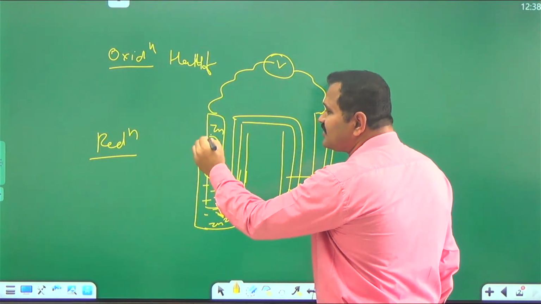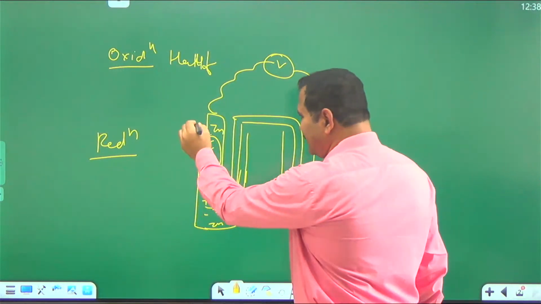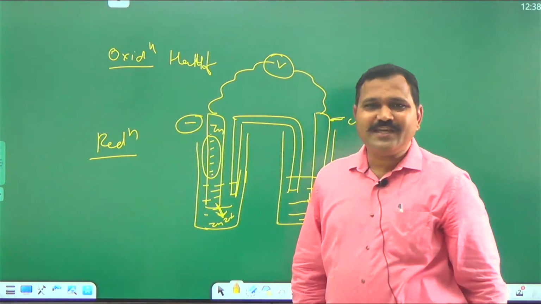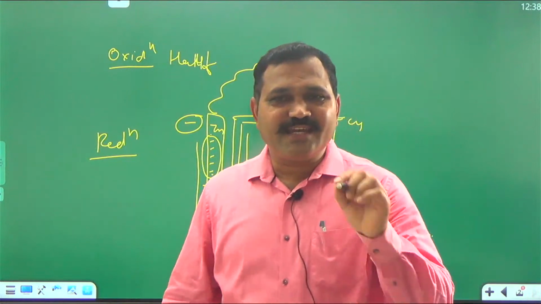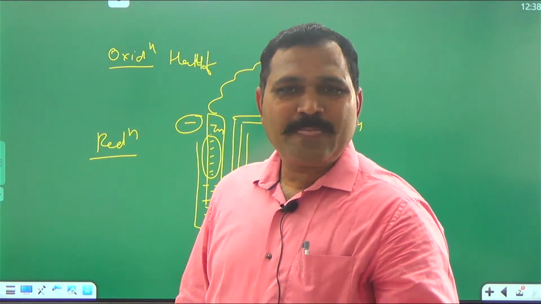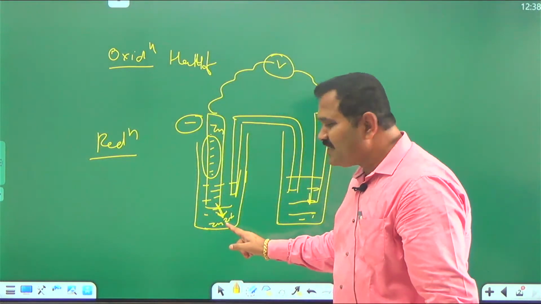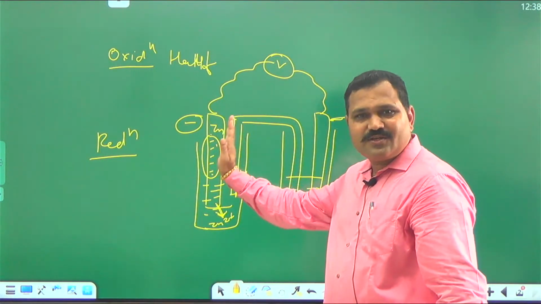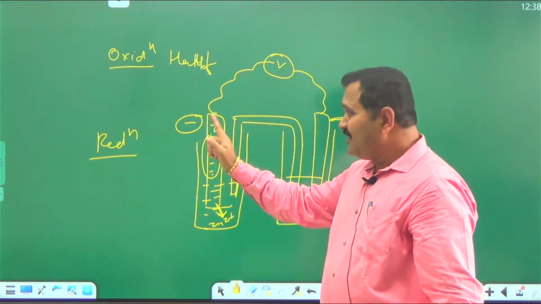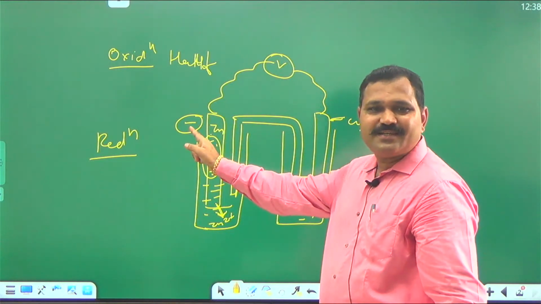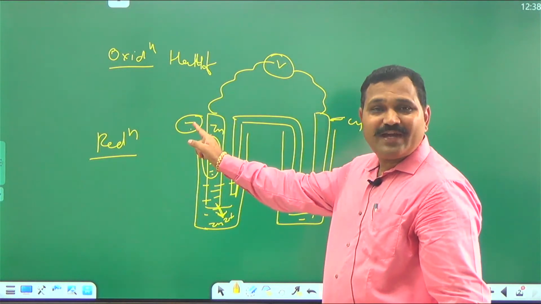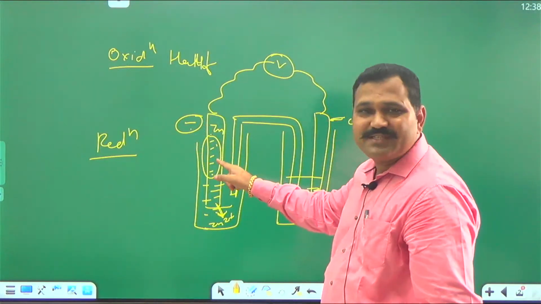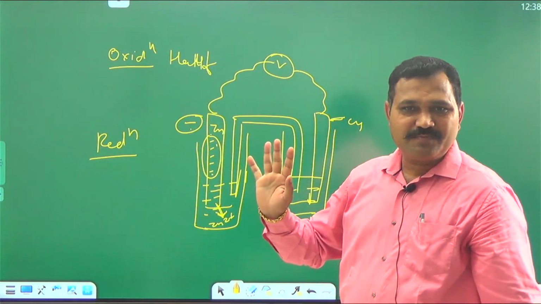What is the charge of this electrode? It is negatively charged. Why is it negatively charged? Due to the presence of these electrons.